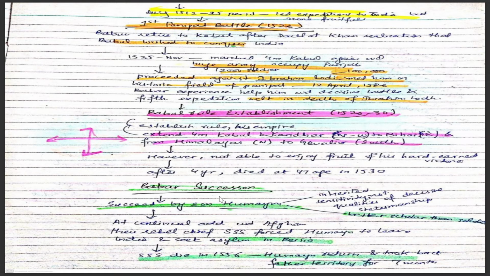After Babur died in 1530 at the age of 47, who was his successor? His successor was Humayun. His son Humayun succeeded to the Mughal Empire, and was continually at odds with the Afghans. His rival was Sher Shah Suri, who wanted Humayun to leave India, because Humayun was a better scholar than a soldier; he inherited sensitivity, not the qualities of decisive statesmanship.